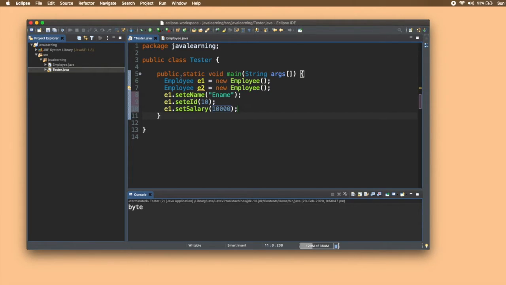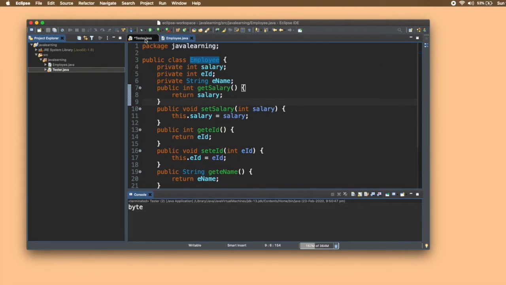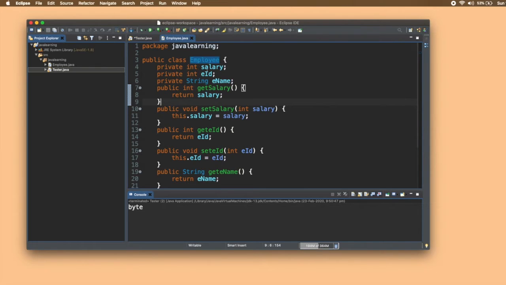So for that, we have constructor. See, employee e1 equals new employee, and then we have parentheses. Wherever we use these opening and closing parentheses, it means that we are calling a method. We don't have any method here with the name employee. So this line is initializing, giving initial values to the class variables, the instance variables. By default, for integer value it is 0, and for string, it is null value.